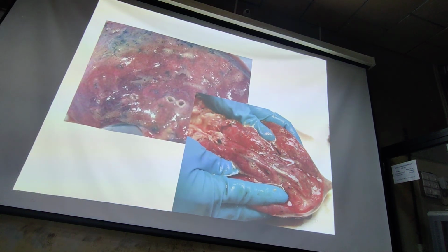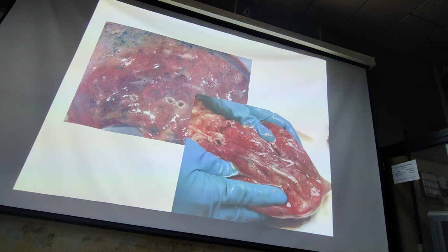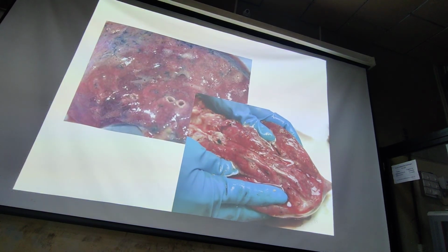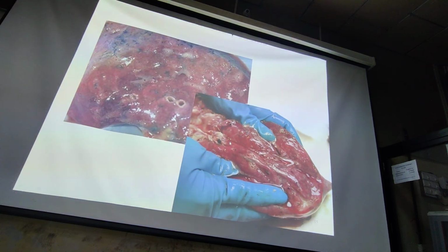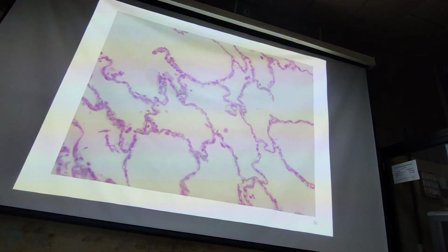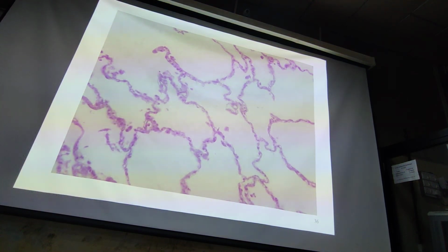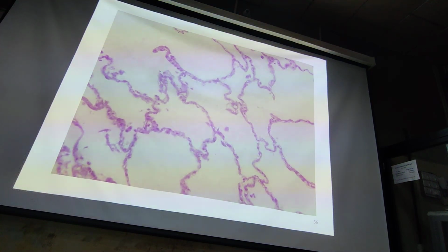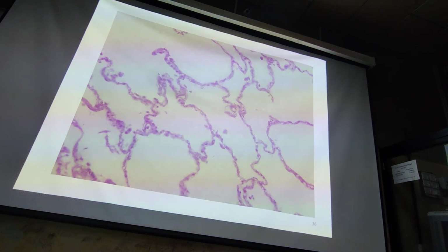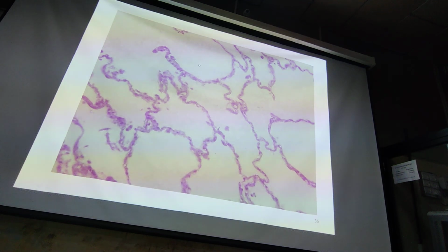See the cut section of lung. You can see the presence of fluid on the cut section. Microscopically, these slides will also be covered in your practicals. Demonstration will be there, gross and microscopy, so I will go through it fast. The alveolar spaces are filled with light or pale eosinophilic fluid.